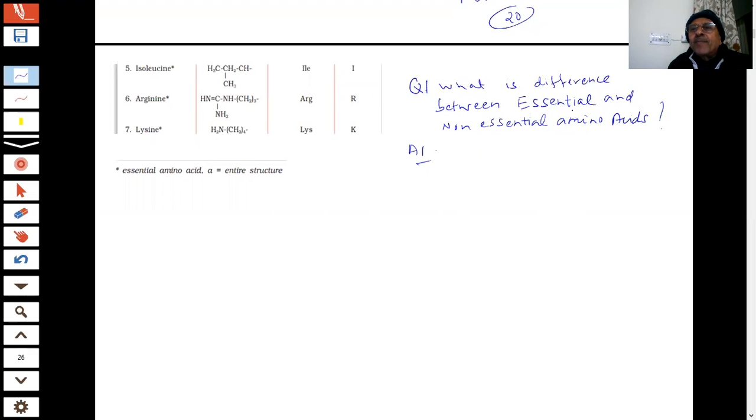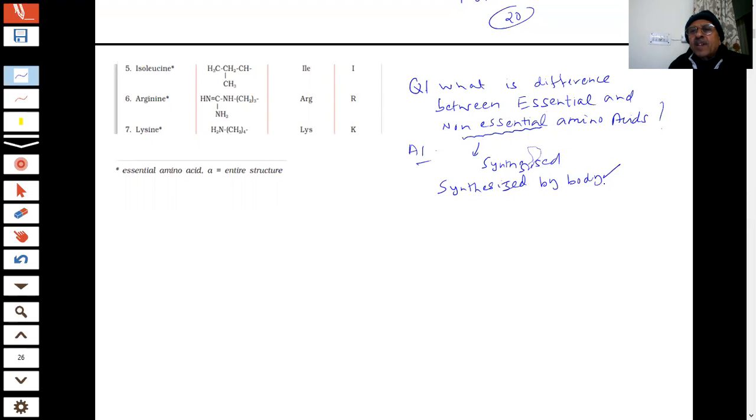What is the difference between essential and non-essential? Essential are the ones which we get from a diet, from outside, and non-essential we get from diet. Now some mistake is there. The meaning itself is there: non-essential means they can be made by the body itself. Essential come from outside. Non-essential ones are synthesized within the body, by the body itself.